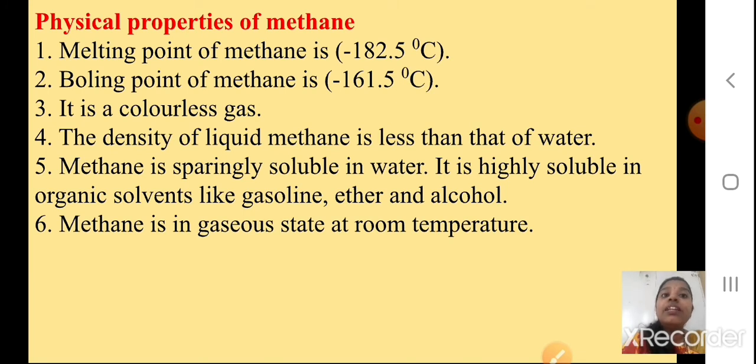Methane is sparingly soluble in water. It is highly soluble in organic solvents like gasoline, ether and alcohol. So you will remember the organic solvent names: gasoline, ether and alcohol. In these, methane will be highly soluble, but sparingly means slowly or slightly soluble in water. Methane is in the gaseous state at room temperature, students.